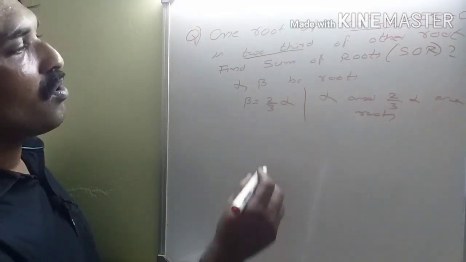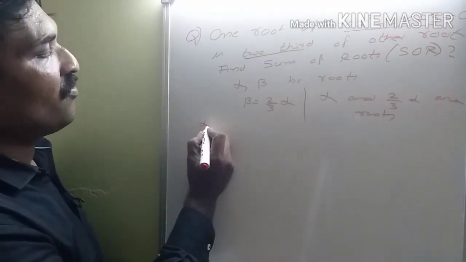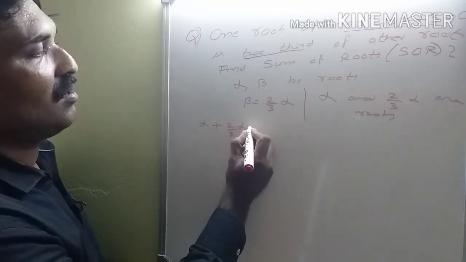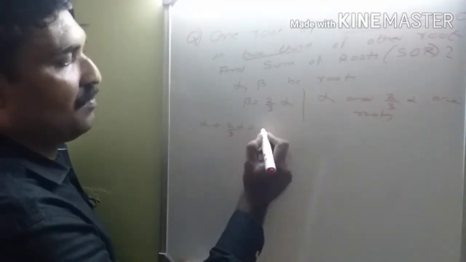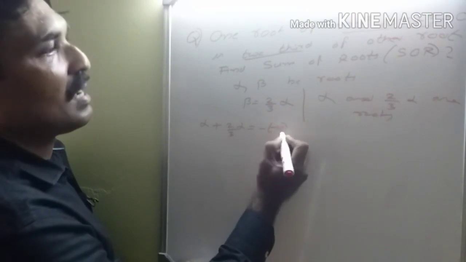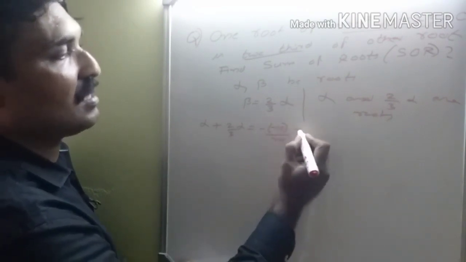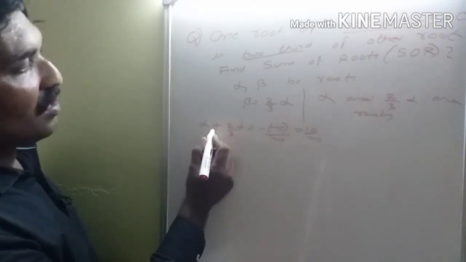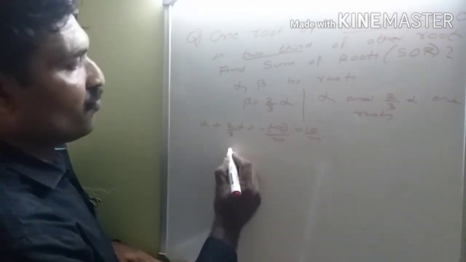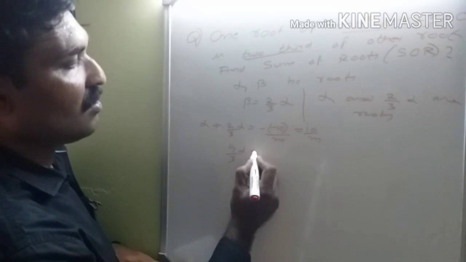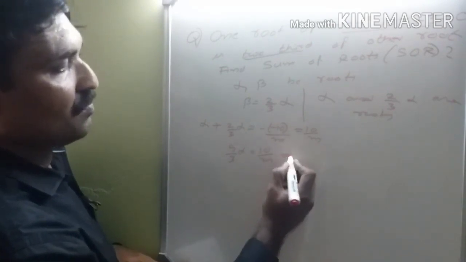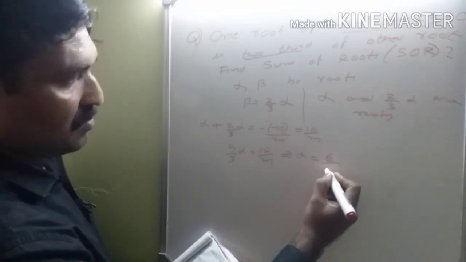Now, sum of roots alpha plus beta, that is alpha plus 2/3 alpha, equals minus b by a, that is minus of minus 10 by m, which is 10 by m. So 5/3 alpha is equal to 10 by m, which implies alpha is 6 by m.